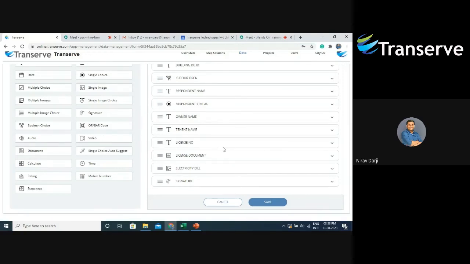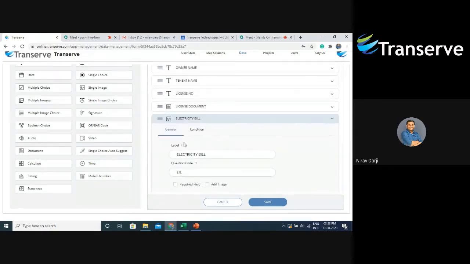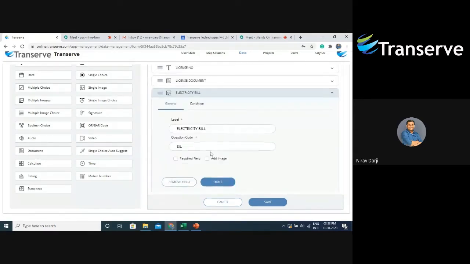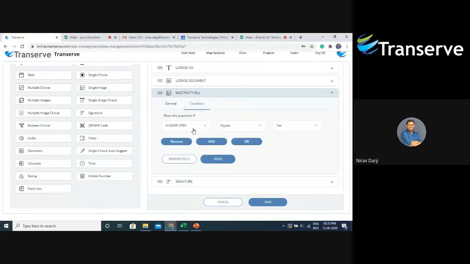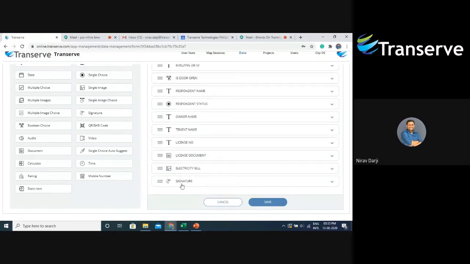Then suppose I want the address proof of that particular premise. For that, I will require an electricity bill. For this, I have used a single image widget, that is, a single image upload file, and given the name electricity bill. Similarly, I have also added a condition saying if the door is open, and I have said done.